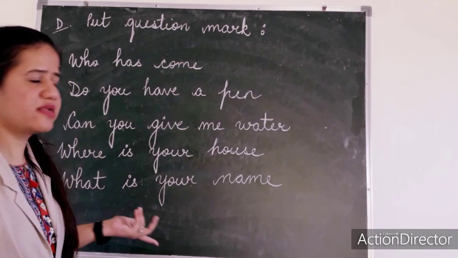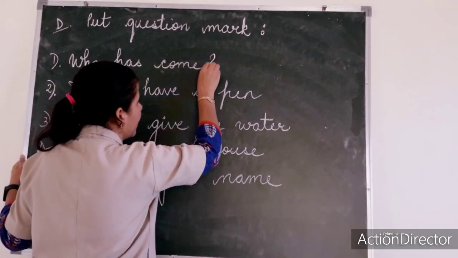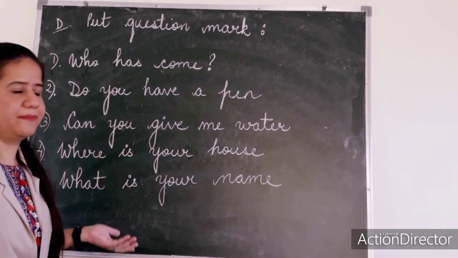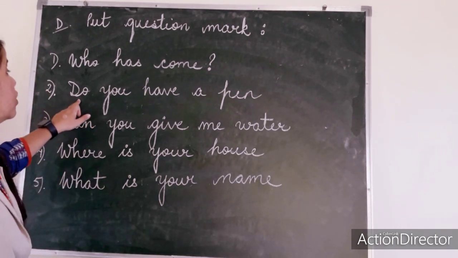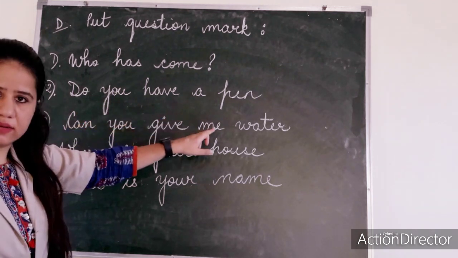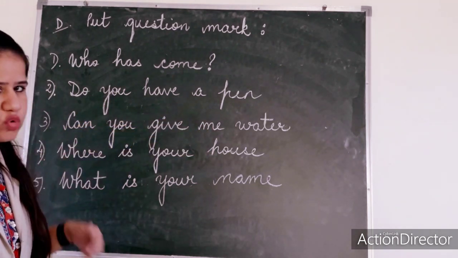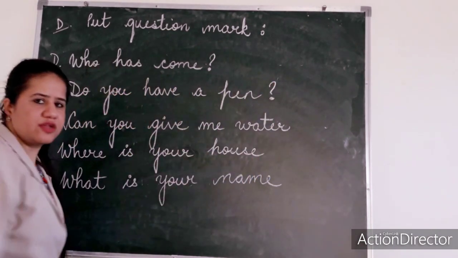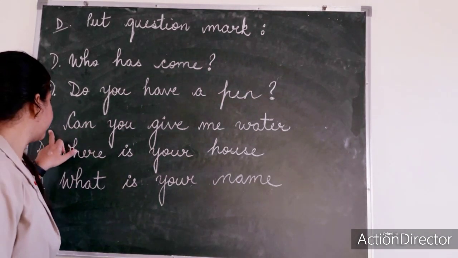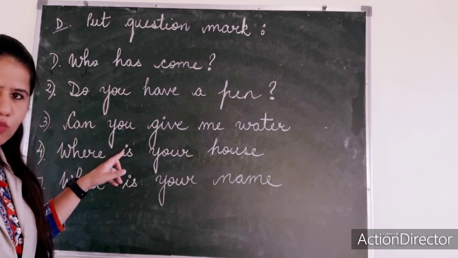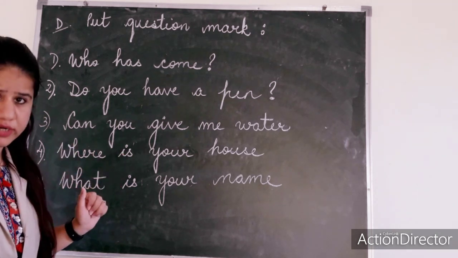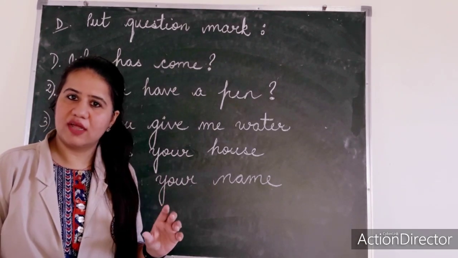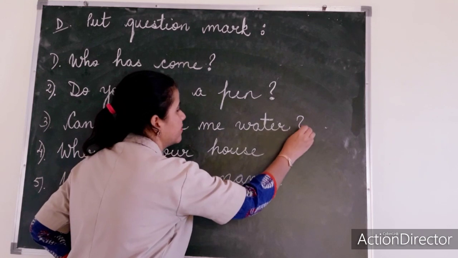Who has come? So, we'll put a question mark because we are asking something, isn't it? Now, second one. Do you have a pen? You are asking again. So, if you are asking, then you have to put a question mark. Then come to third one. Can you give me water? Yes, you are asking, can you give me water, a glass of water? Yes, so question mark.